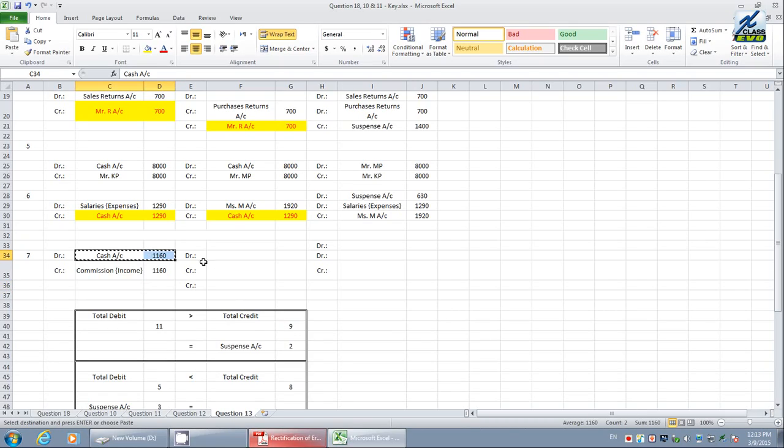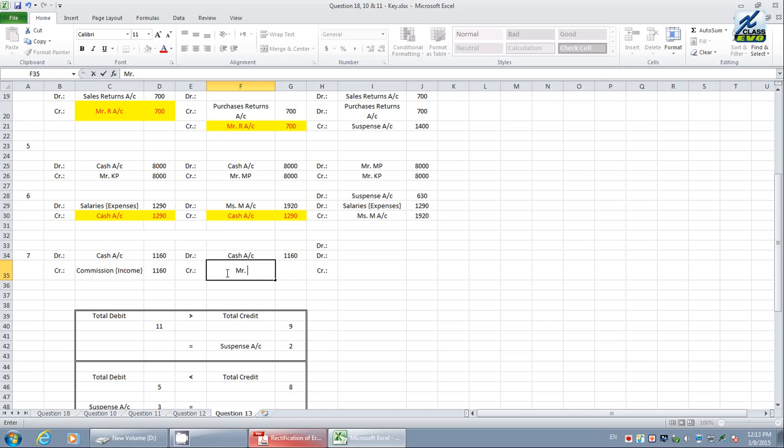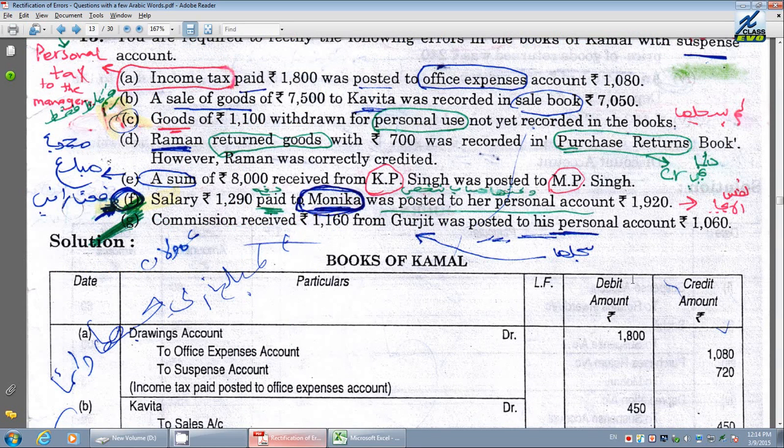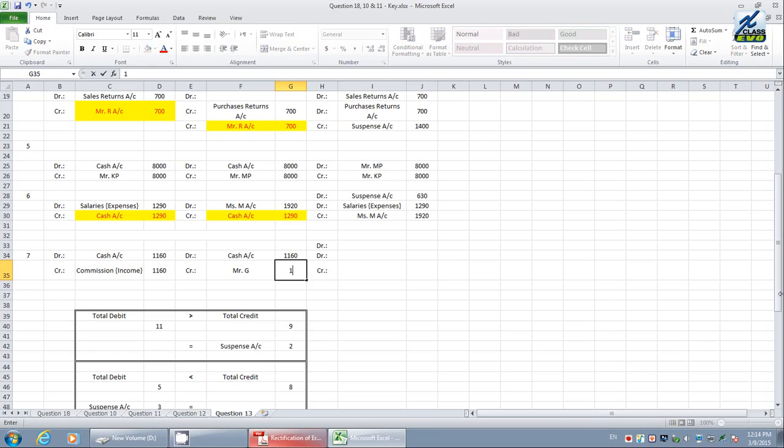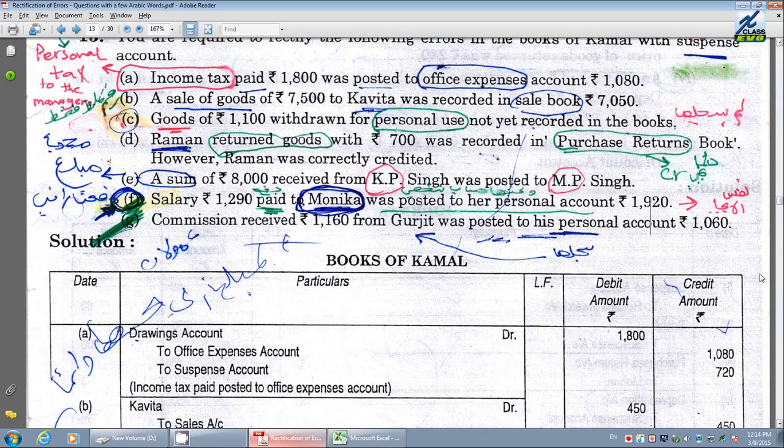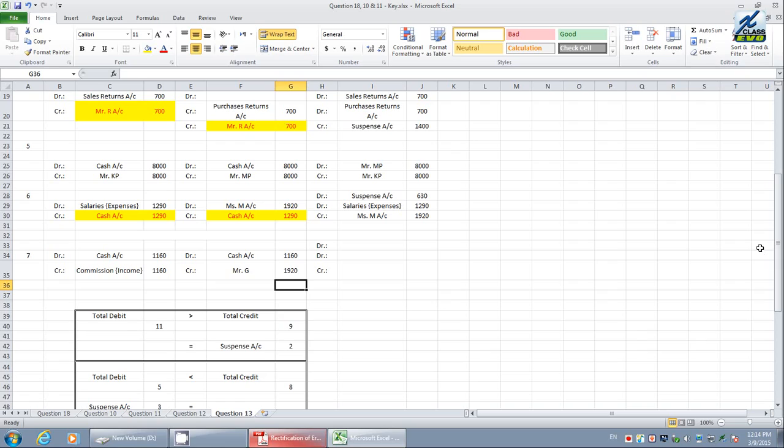Whenever you receive cash, that is correct. There is no mistake pertaining to that. But here, instead of writing income, they have written the person name, Mr. G account. The title of the account is a mistake, as well as the amount. What is the amount they have written here? 1060. Therefore, there is no mistake in the posting into the cash book, but the mistake is only with the income as well as the name of the person.